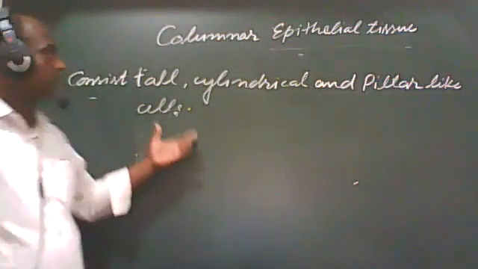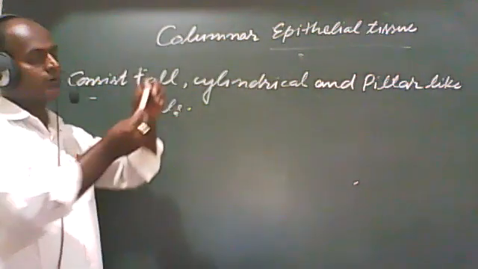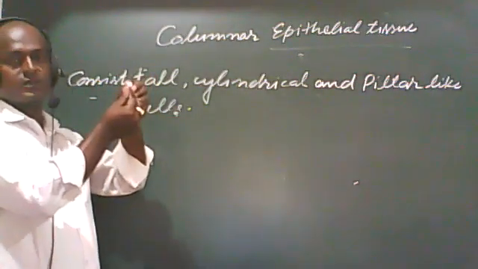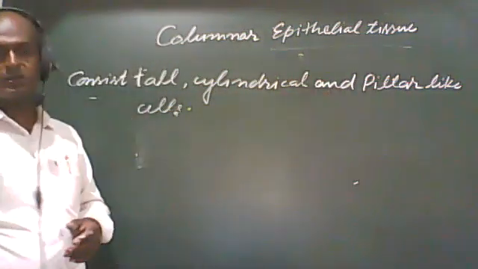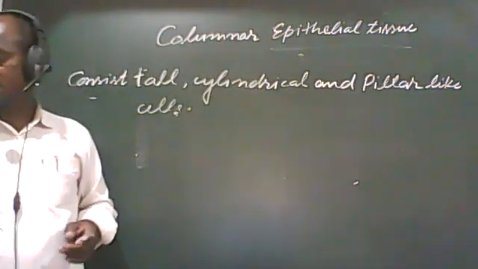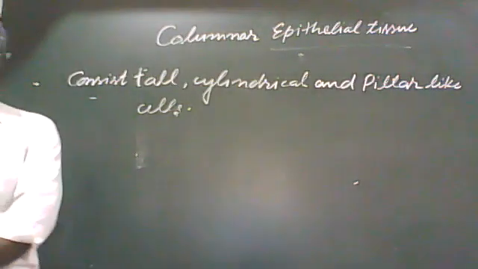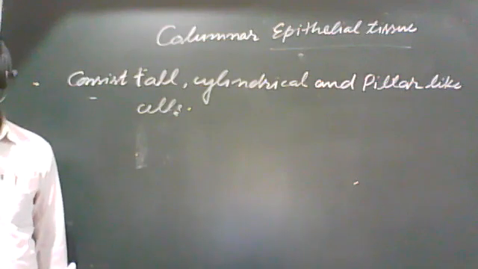If we discuss the tall, then it will also be in the same position. It will be in a cylindrical position. This is the cylinder, and pillar-like structure as we discussed about the duster. This is the reason why it is called columnar epithelial tissue or columnar epithelium.